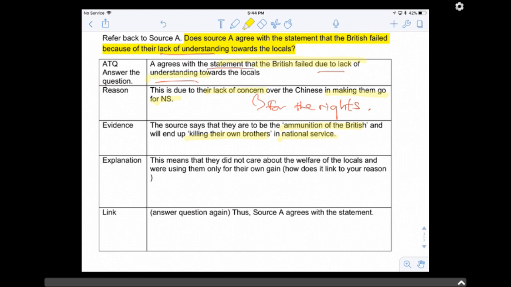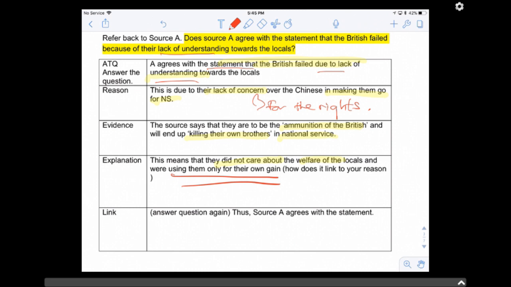Okay, so this means they don't care, right? By making you kill your own brothers, it simply means that you don't care. They don't care about the welfare of the people, right? By using them as ammunition, ammunition means as weapons, right? As weapons for the British. So as such, you see that you're only using them for your own gain, right? For your own gain. So that's the meaning of this.